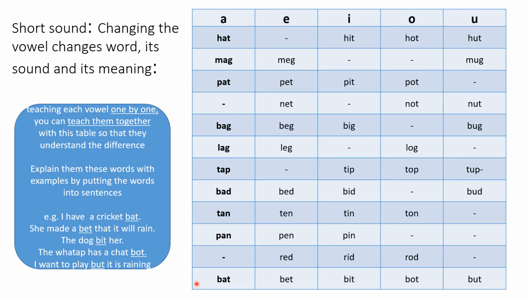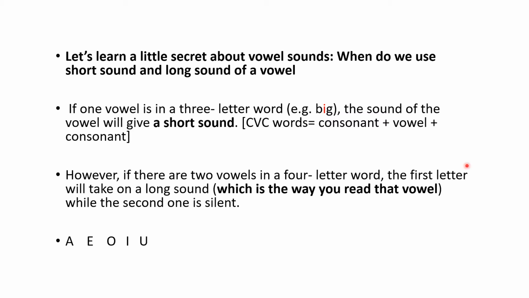So if you see these words which we have covered in the last video, video number 2, जिसका लिंक नीचे दिया गया है, तो उसमें आप देखेंगे hat, the vowel a is spoken as a, e, o, a. So hat, hit, hot, hut, and all these words have only one vowel, right? So let's go to the next slide now.